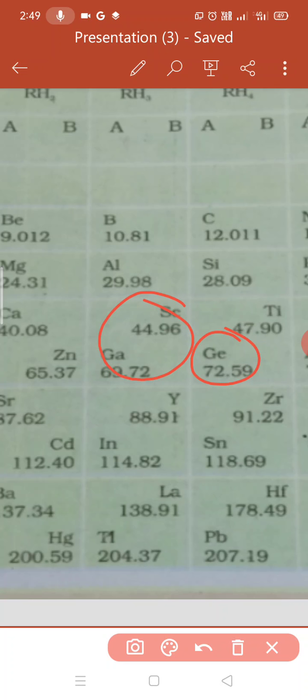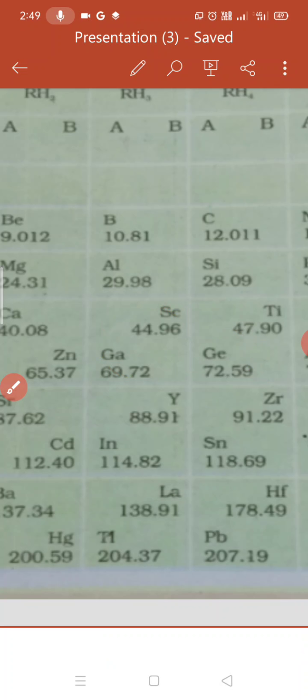This is a great achievement for the scientist: in his own life he gave the names of the elements along with their properties, and he predicted that elements with such properties would definitely be discovered in future. His prediction was correct, and these elements were discovered afterwards.